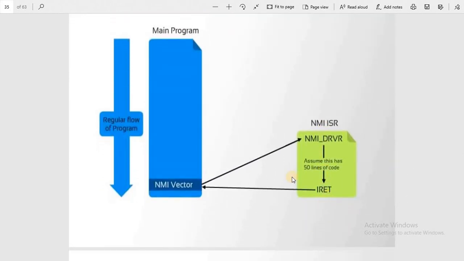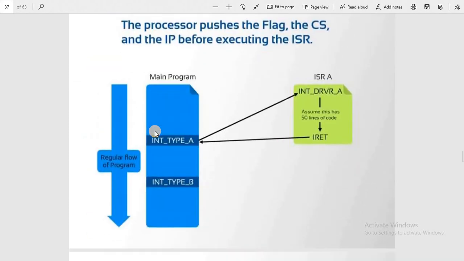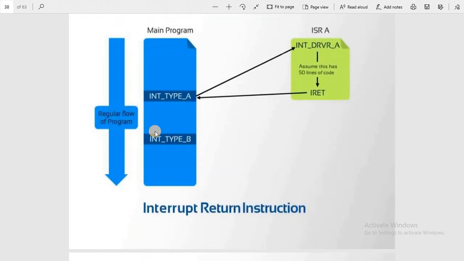This is another specification of this NMI vector. ISR called: assume this has 50 lines of code for the NMI interrupt cycle, and it will resume the main program again after the completion of the interrupt. This is another specification of the ISR for the flags, CS and IP before executing the ISR, followed by the interrupt return instruction.